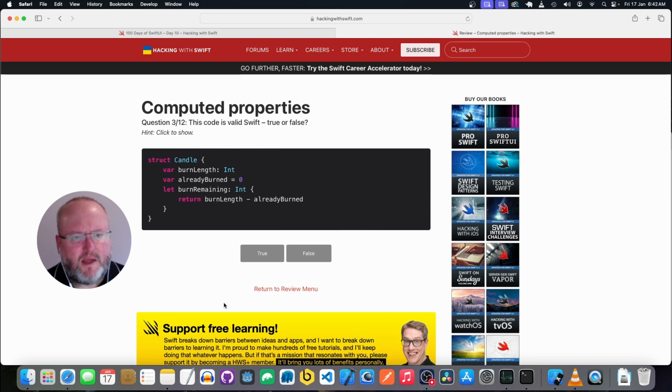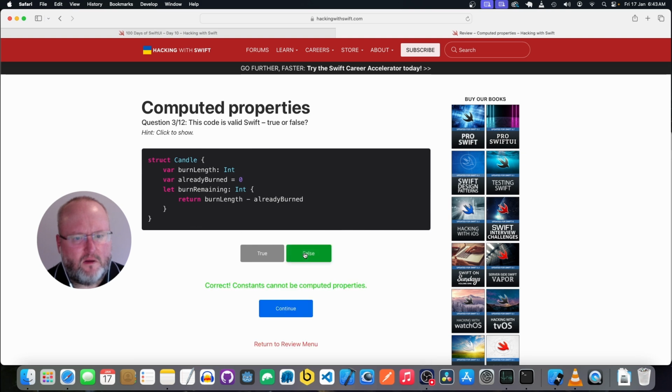Okay, we have a struct candle, property burn length, which is an integer, and already burned, which is an integer defaulting to 0, and burn. We've got a let, so that would be a constant. So I don't think that is valid.